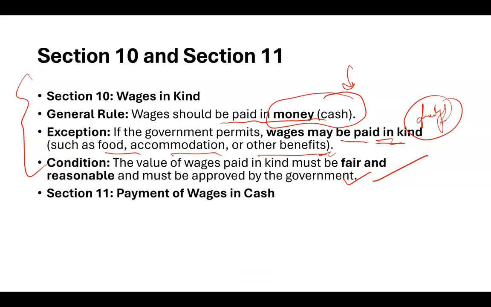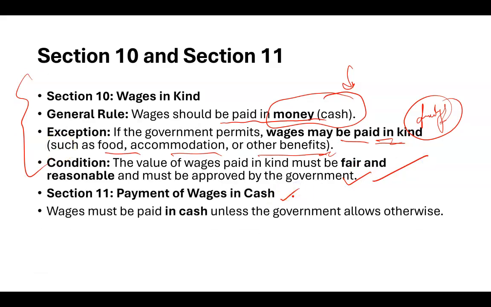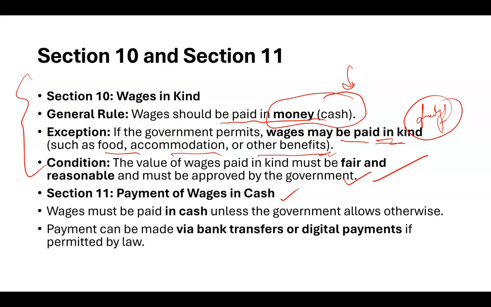And what about section 11? So section 11 is about payment of wages in cash. So what are the different components here? So here wages must be paid in cash unless the government allows otherwise. So basically, the default is cash, right? But in certain cases, as I told you, the government might permit you to give other benefits as salary or as wages, right? Payment can be made via bank transfer or by digital payment.